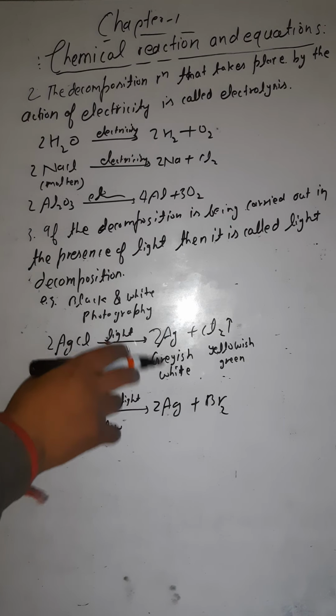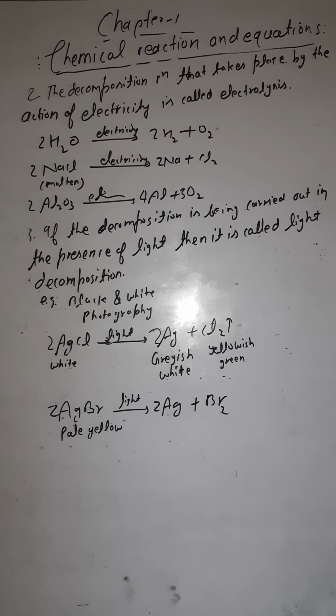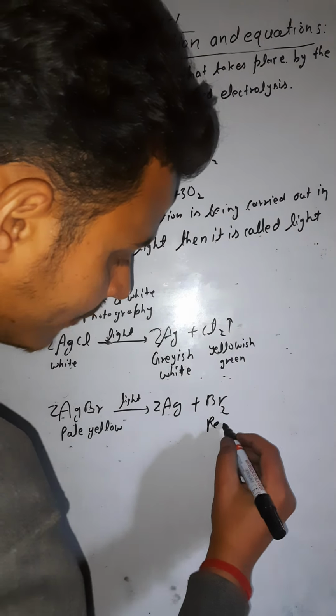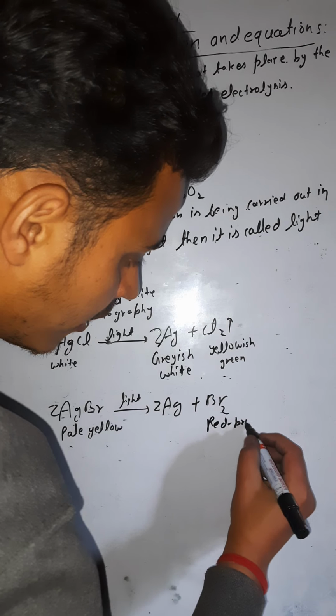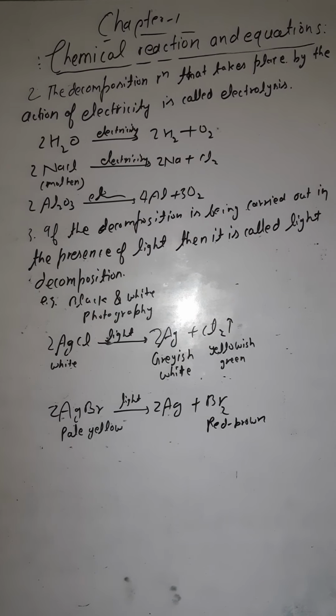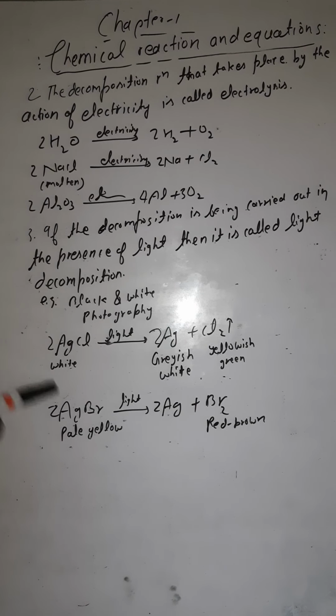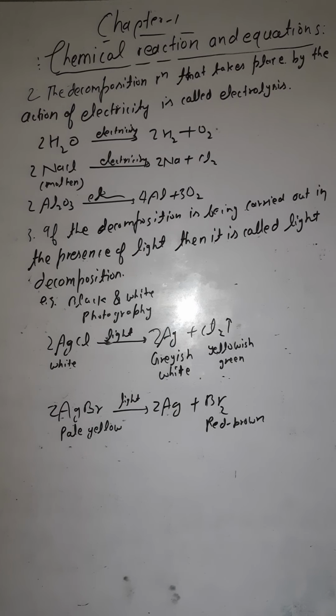So what is the color of silver? That is grayish white. And what is the color of bromine? The color of bromine is red brown. You have to know the color. So these two reactions are used in black and white photography, and come under the decomposition reaction. The special case is light decomposition reaction, because light is being used to decompose these substances.